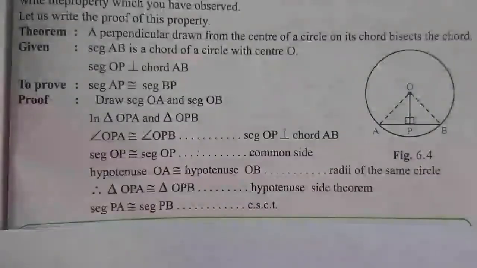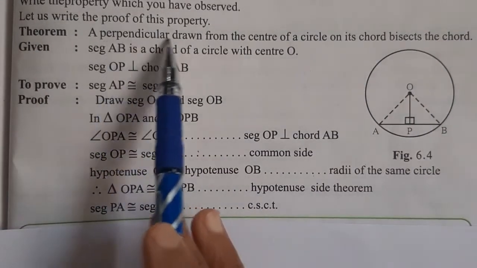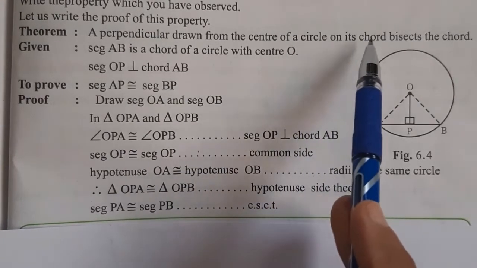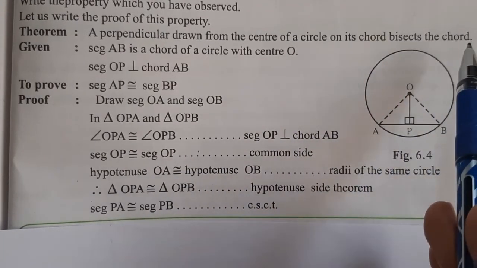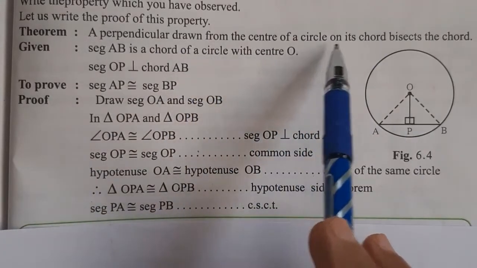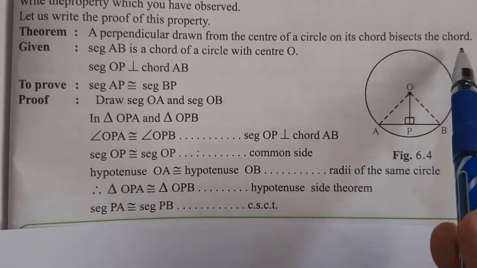See the first property of chord. A perpendicular drawn from the center of a circle on its chord bisects the chord.